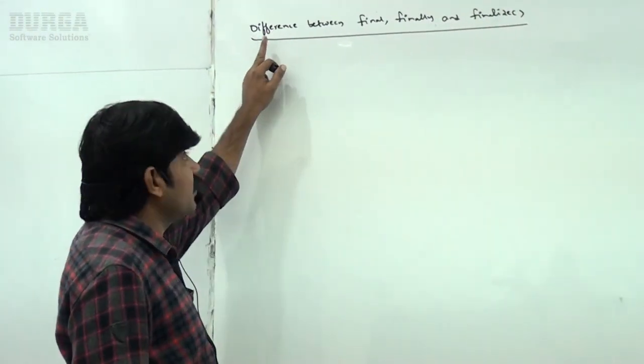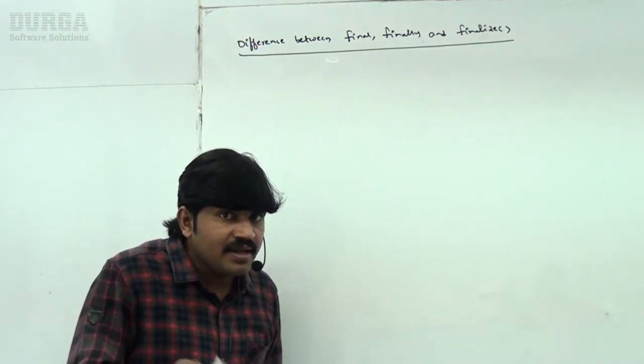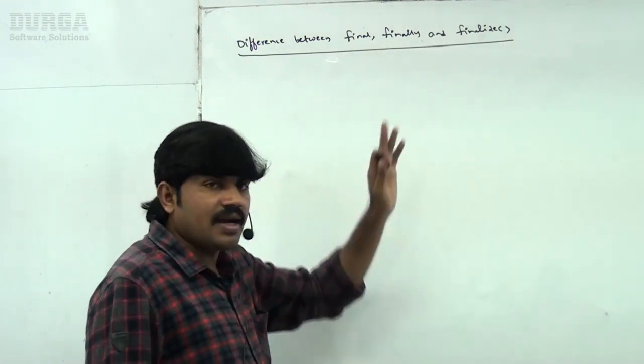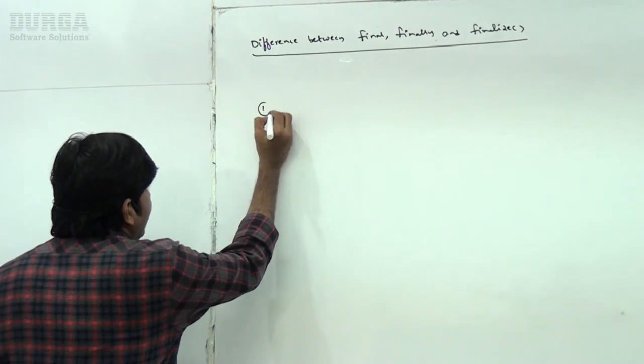Now, what is the difference between finally and finalize? First, what is final?